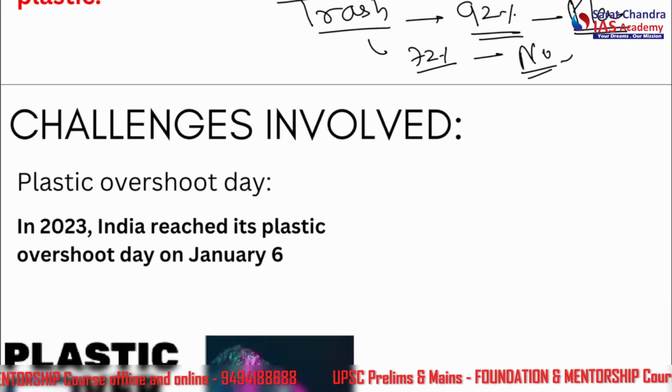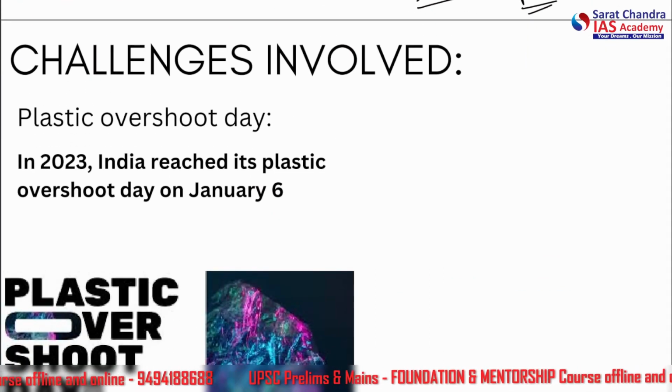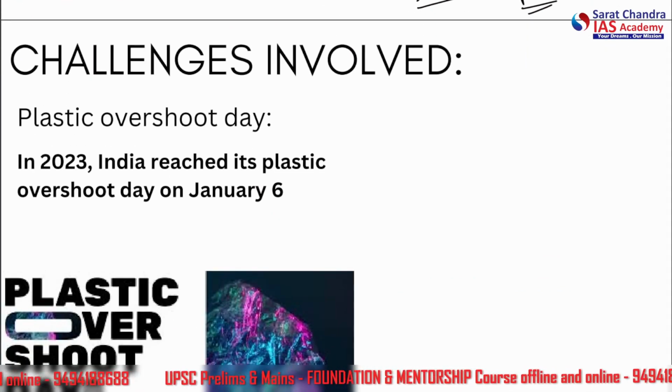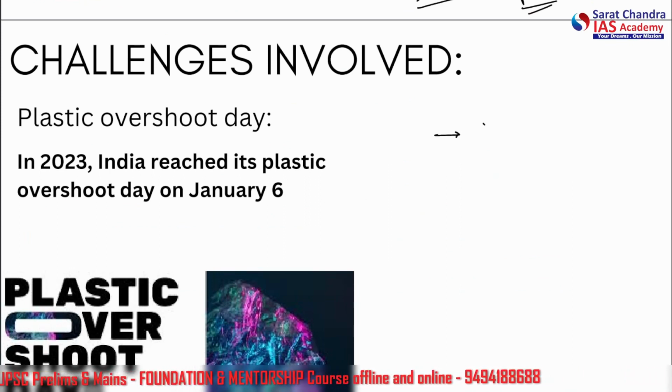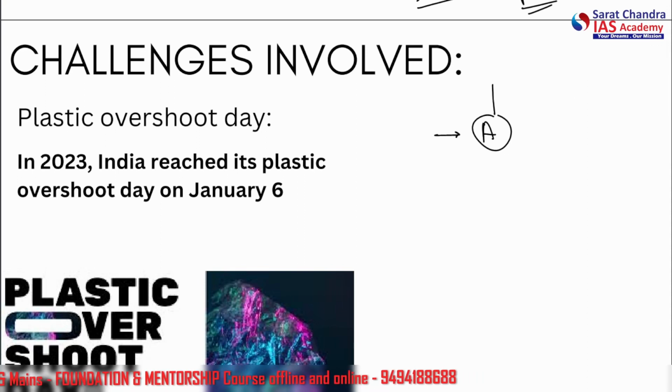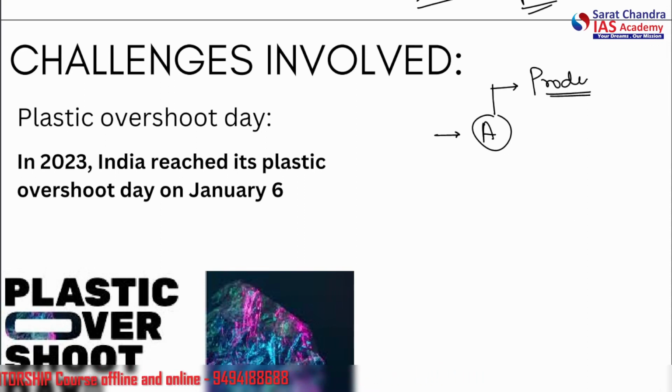Now let's talk about the challenges involved in solving this issue. There is something known as the plastic overshoot day. Let's say country A is producing plastic waste and recycling or managing it, according to the capacity or capability of its waste management system.